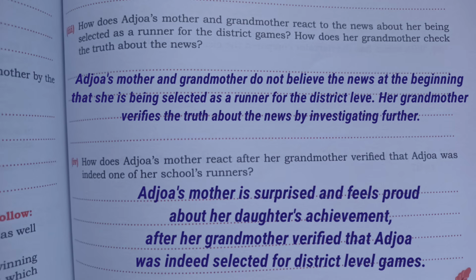Next, question number 4. How does Adjawa's mother react? Her grandmother verified that Adjawa was indeed one of her school's runners. So the answer will be, Adjawa's mother is surprised and feels proud about her daughter's achievements.